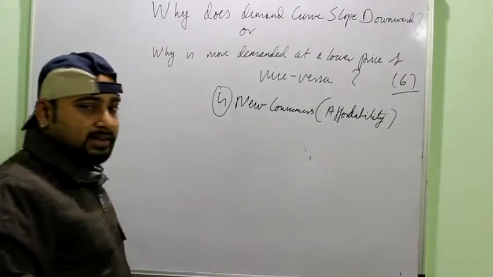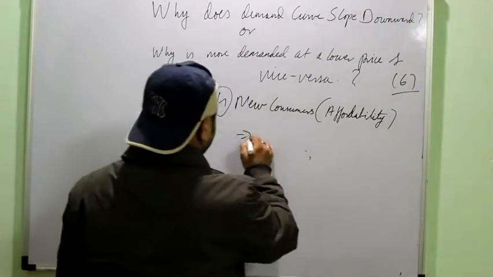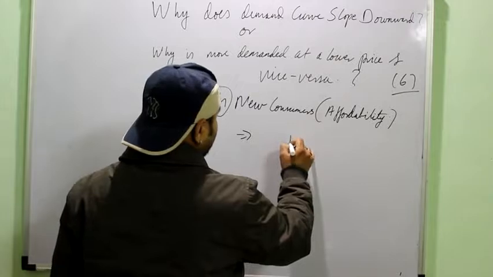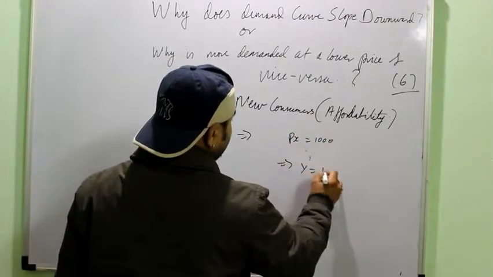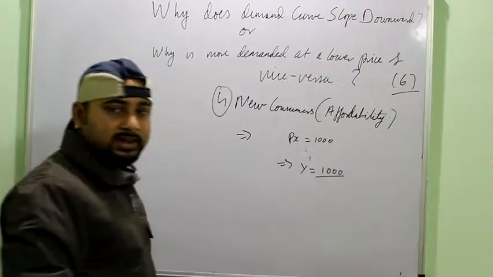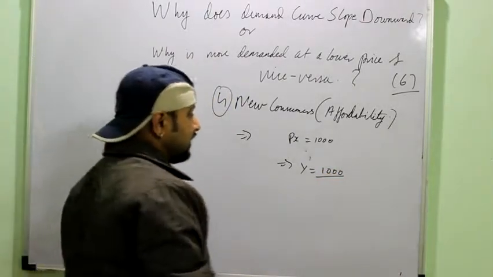You know what is affordability? Affordability is the ability to buy the commodity. Suppose you want to buy a commodity whose price is rupees 1000, so you should have at least 1000 rupees with you, right? That is the affordability. Now let's take an example.